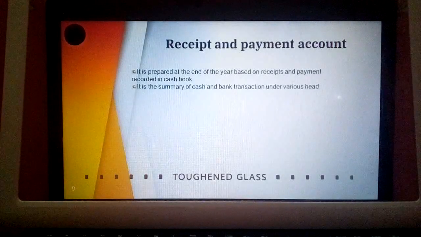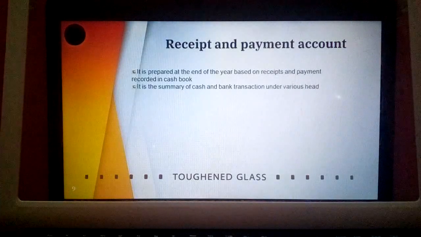That is an important point. So while solving the problems on NPOs, we need to clearly know the difference between receipt and payment as well as income and expenditure account. Without the help of that, it is not possible for us to prepare or solve the problems on NPOs. So understand it properly and study it carefully.